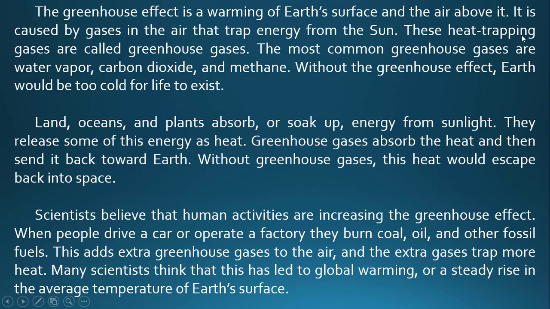These heat-trapping gases are called greenhouse gases. The most common greenhouse gases are, for example, water vapor, carbon dioxide, and methane. Without the greenhouse effect, Earth would be too cold for life to exist.